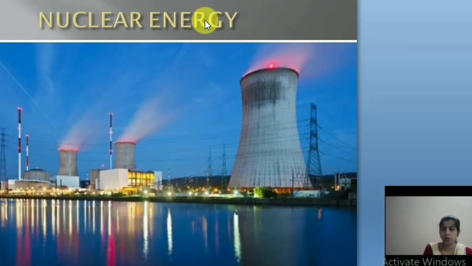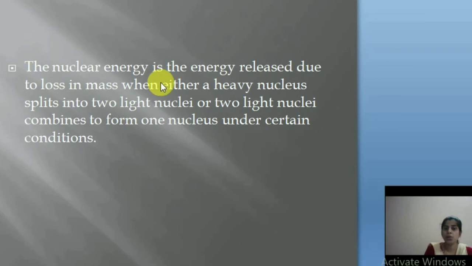Nuclear energy is the energy released due to loss in mass when either a heavy nucleus splits into two light nuclei, or two light nuclei combine to form one nucleus, under certain conditions. It releases nuclear energy in the form of heat and light. This energy can be used for peaceful purposes as well as for destructive purposes.